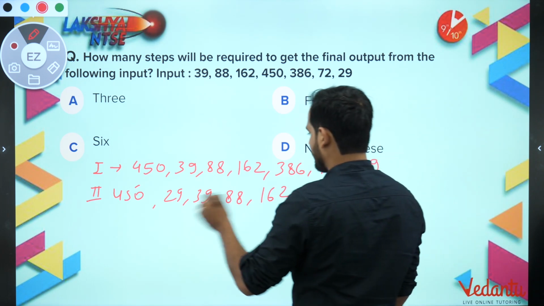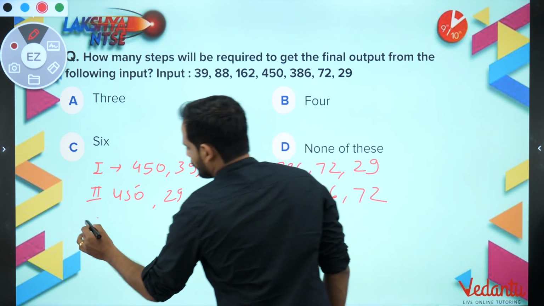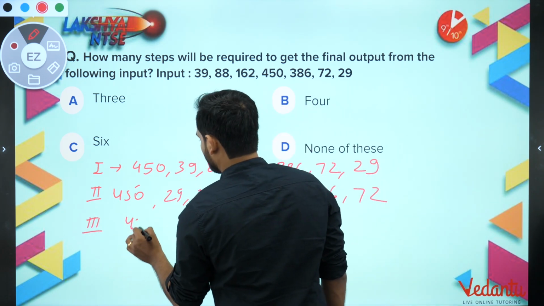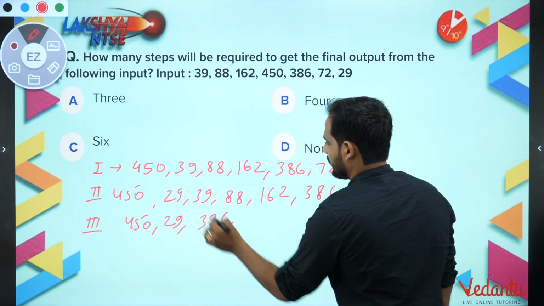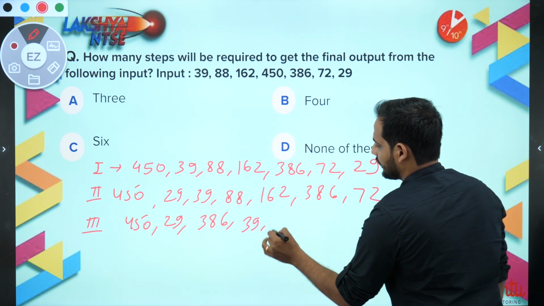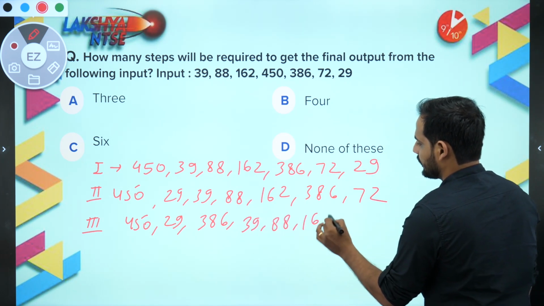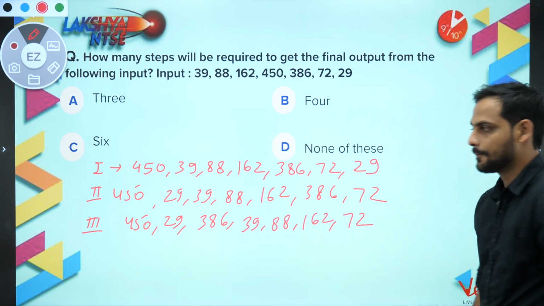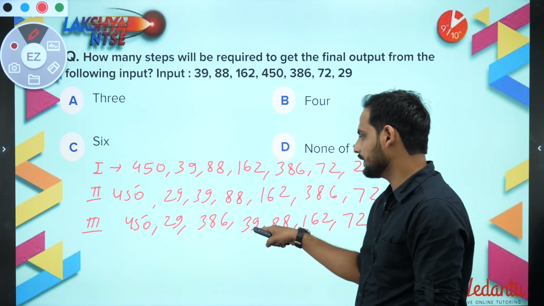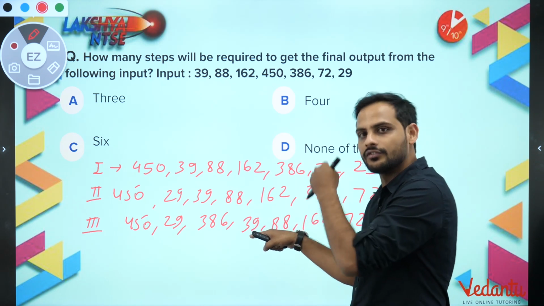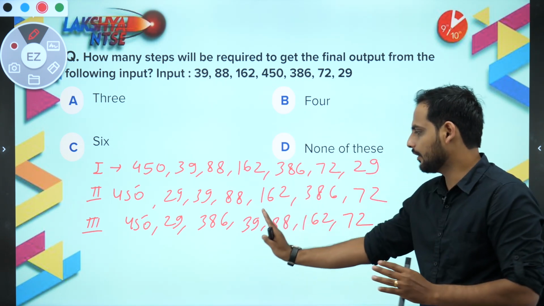The third step, the second largest is 386. So third step will be 450, then 29, then 386, then as it is 39, 88, 162 and 72. Okay, now see what happens. Now sometimes they are already in the order. Now you can see 39 here is the second smallest and which is already in the order. So now I will not do any shifting here.